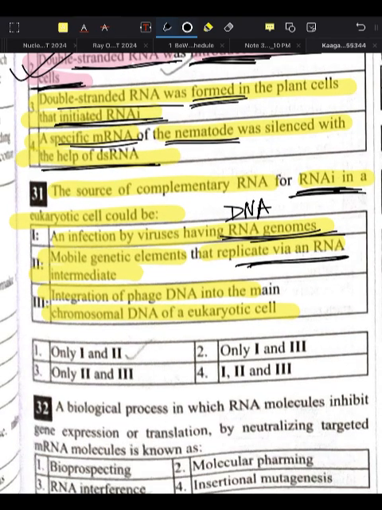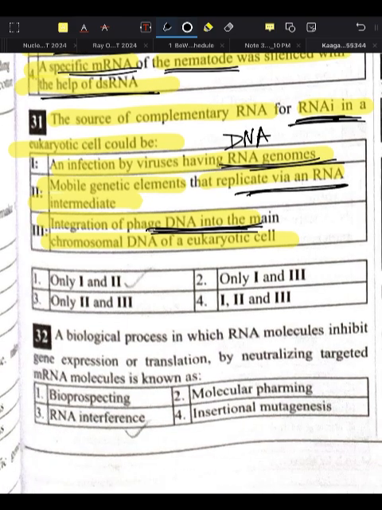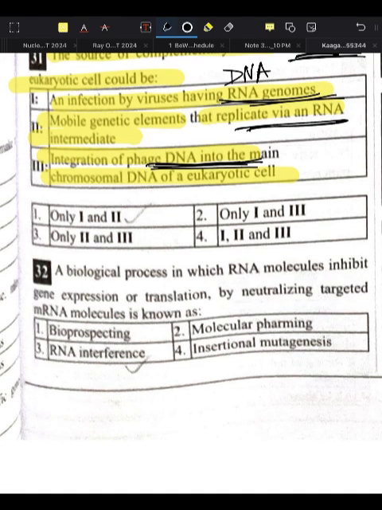Okay. Next is mobile genetic element that replicates through an RNA intermediate, and integration of the phage DNA. Anything related to DNA will not lead to RNA interference. Next, a biological process in which RNA molecules inhibit gene expression or translation by neutralizing targeted mRNA molecules is known as what? It is known as RNA interference.